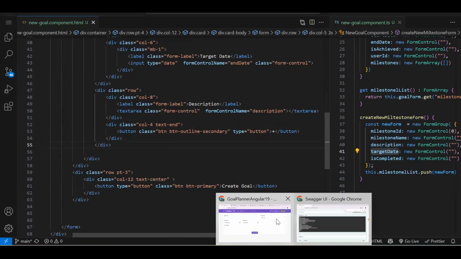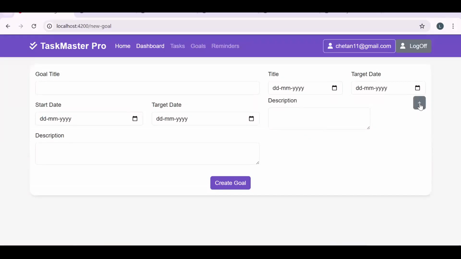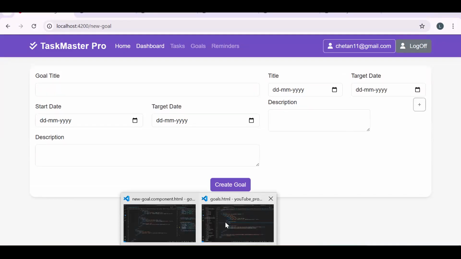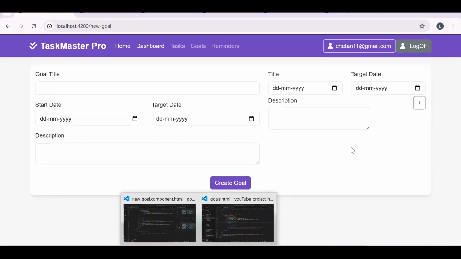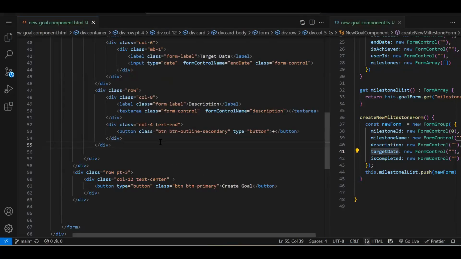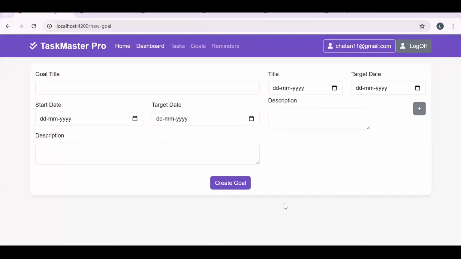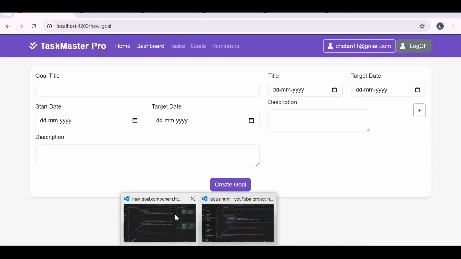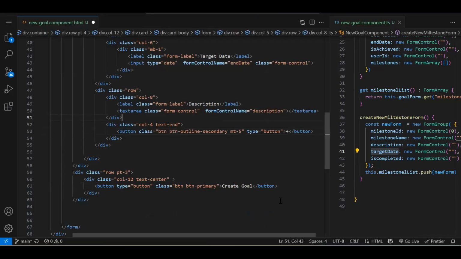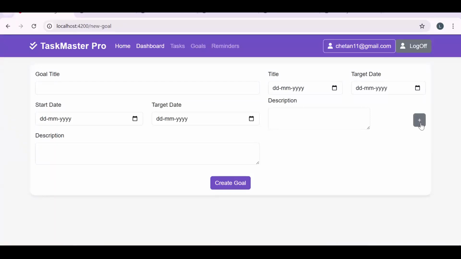Let's save. So see, our structure will be like this. So if we click on plus, our whole form will be repeated again. Fine. So this is the structure what we are going to have. But something is not correct. Let's add some spacing. Margin top 3. Let's see. Still. Let's go with 5. Fine. So now on click of add, this whole form will get iterative.